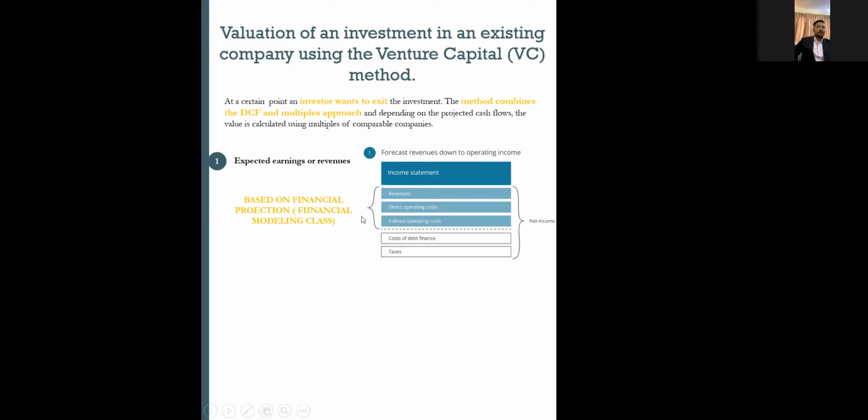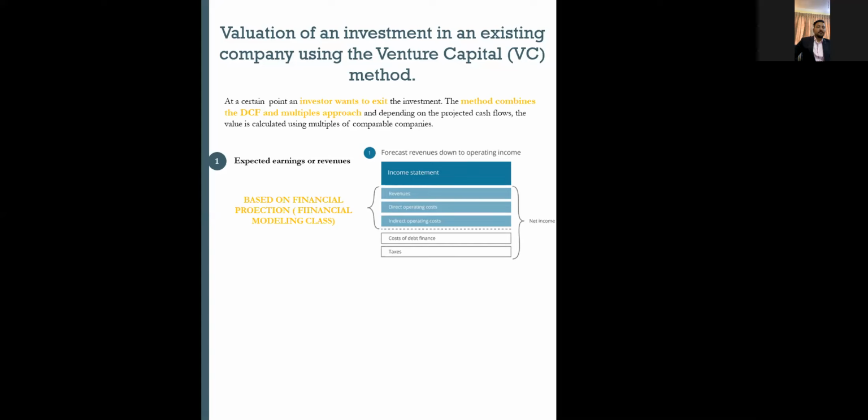So it's basically a financial modeling process. If possible, I will give my deliberation on how to precisely measure a cash flow, or it's more like a financial modeling class, where you will learn the income statement, balance sheet and cash flow for projection. And from a 5-year point of view, at the time of exit, at which stage the company will have grown, that's purely the expected earning or revenue.